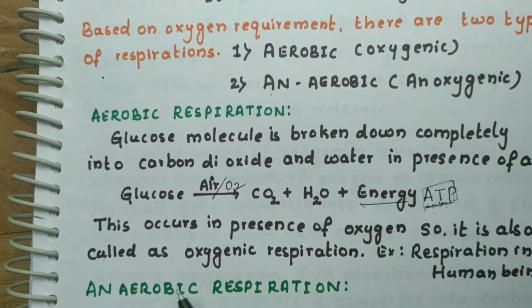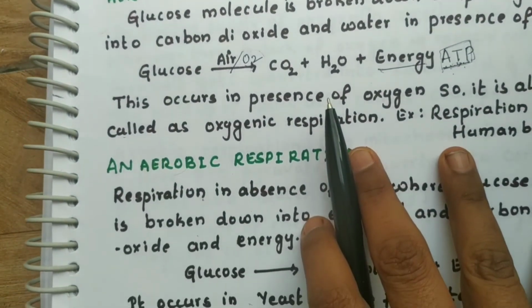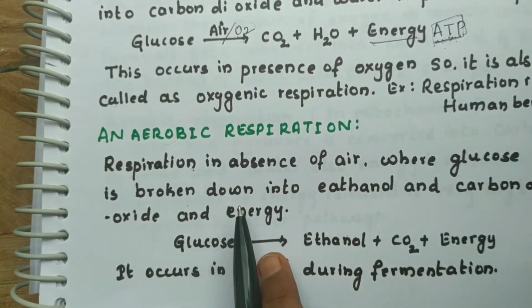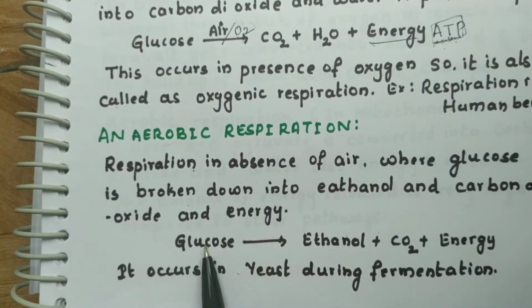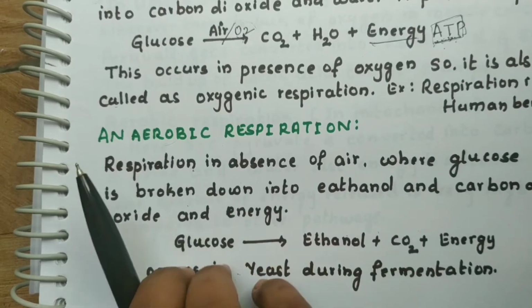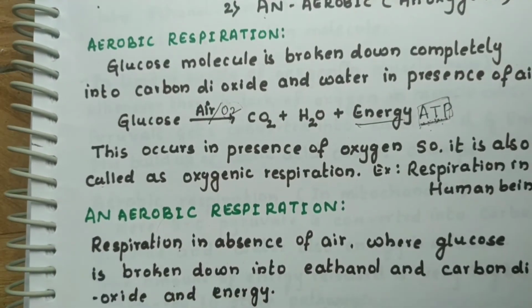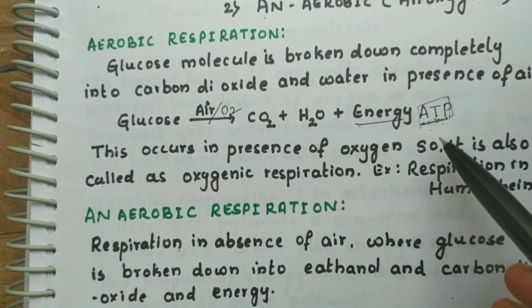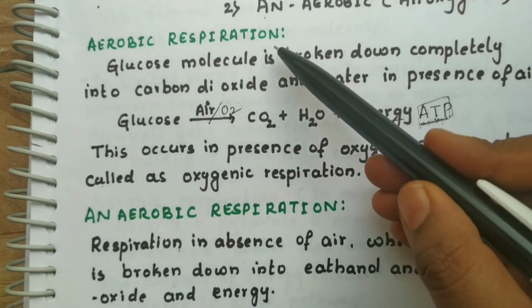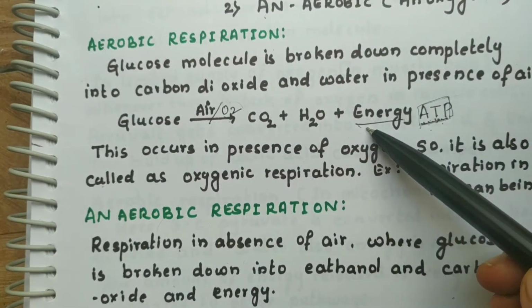The next one is anaerobic respiration. Anaerobic respiration occurs in the absence of oxygen. In the absence of oxygen, the glucose molecule is broken into ethanol, carbon dioxide, and energy is released. When we compare aerobic and anaerobic, in which will the energy be more? The energy will be more in aerobic respiration.